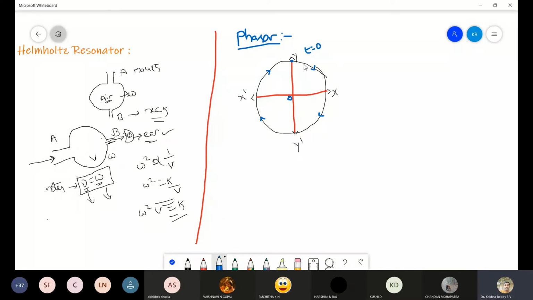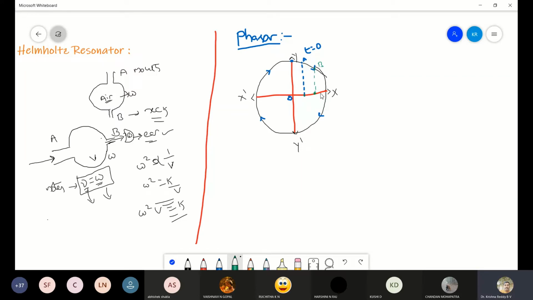Let me take, after some time, the particle is present here at this point. Let me take this as A. When the particle is at A, I will draw a projection onto the x-axis. So this is the projection onto the x-axis. Now I am considering the particle at B. So this is B. When the particle is at B, I will consider the projection again. So this is the projection when the particle is at A.